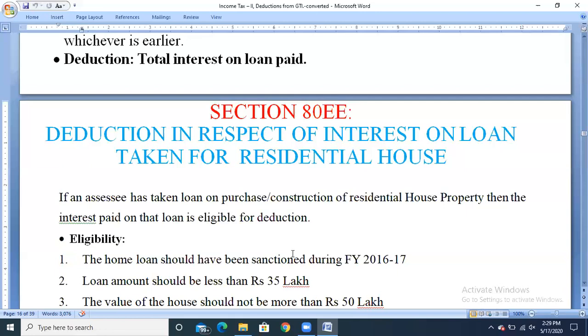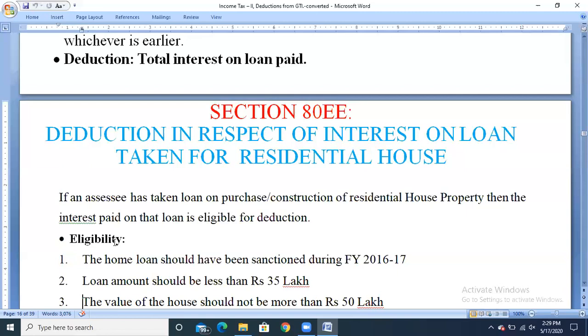Be careful. The loan amount has to be taken only for the purchase or construction of residential house property, not commercial house property. So if an assessee has taken a loan for the purchase or construction of residential house property, then the interest paid on that loan is eligible for deduction, not the principal amount. Only the interest amount can be claimed as a deduction.